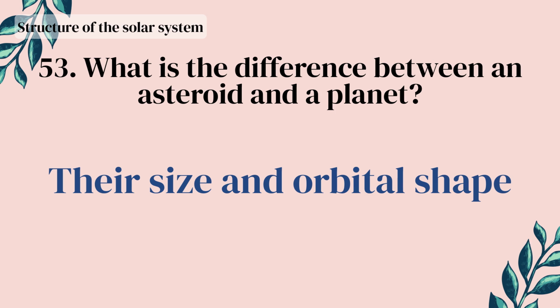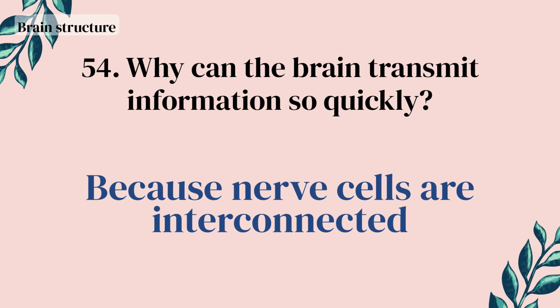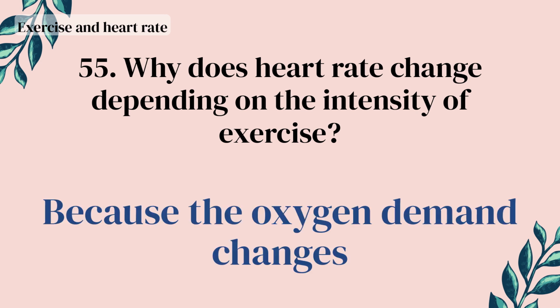Their size and orbital shape. Why can the brain transmit information so quickly? Because nerve cells are interconnected. Why does heart rate change depending on the intensity of exercise? Because the oxygen demand changes.